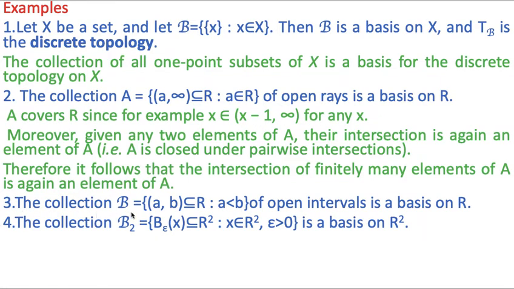Third example is the collection B of open intervals (a, b), where a is less than b, which is a subset of the set of real numbers, is a basis on the set of real numbers. Fourth example is that the collection B2 of open balls centered at x and radius epsilon, which is a subset of the real plane, where x belongs to R square, epsilon is greater than 0, is a basis of R square.